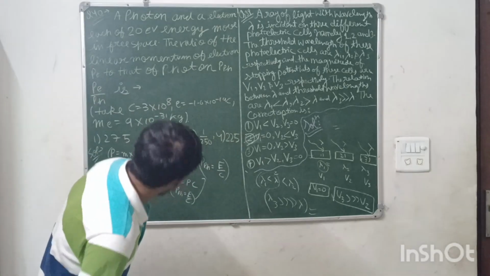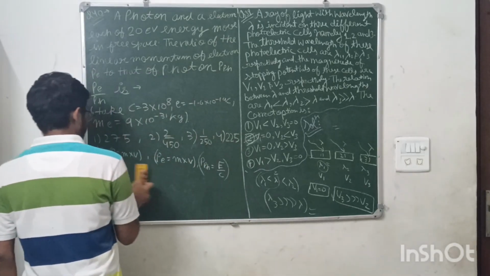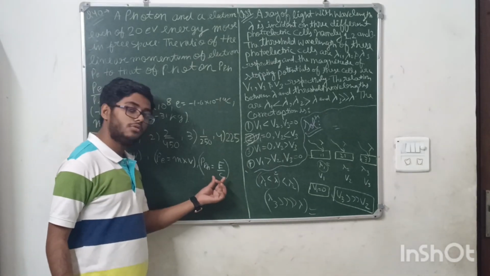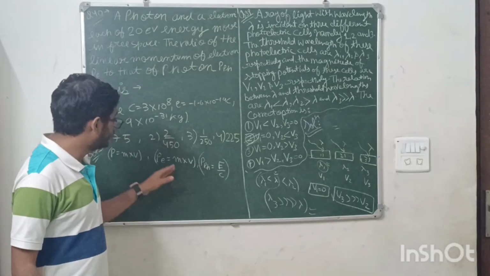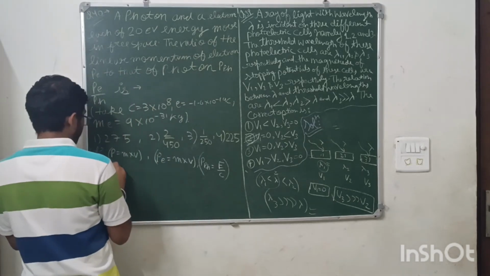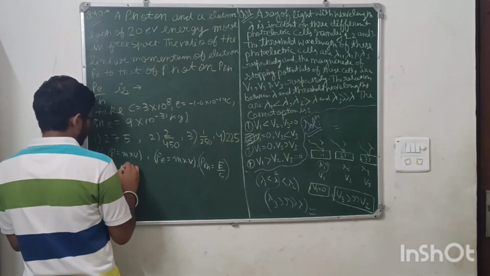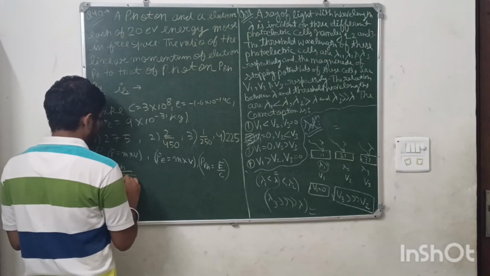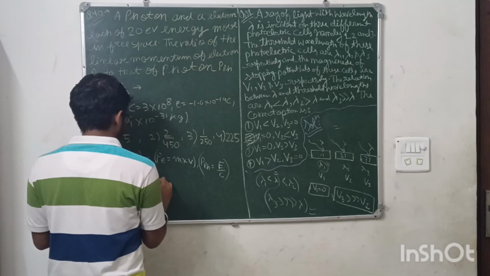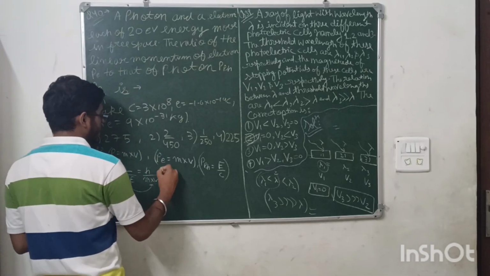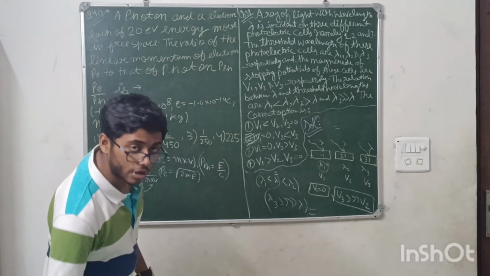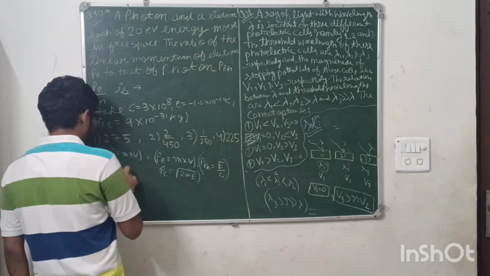Now let's see what we have to take. We have to take the ratio of these two. This linear momentum is in terms of energy, so the electron linear momentum should also be in terms of energy. How will you write mass into velocity? You know that lambda in terms of energy you can write as h upon root over 2m into energy, and in terms of linear momentum it's mass into velocity. Comparing the two equations, mass into velocity can be written as root over 2 into mass into energy.